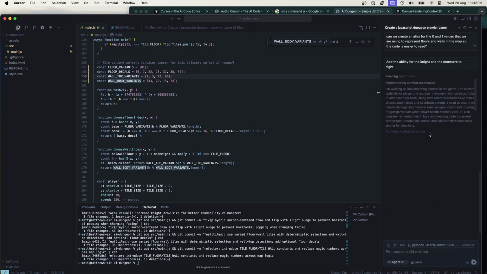Okay, so it realizes it needs to add combat. It realizes it'll need to add health, attack mechanics, melee. Okay, yeah, nice. Damage. Oh, it's going to add a HUD as well. All right. Should be interesting.